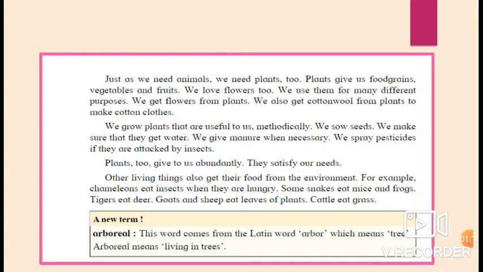For example, chameleons eat insects when they are hungry. Some snakes eat mice and frogs. Tigers eat deer. Goats and sheep eat leaves of plants. Cattle eat grass.